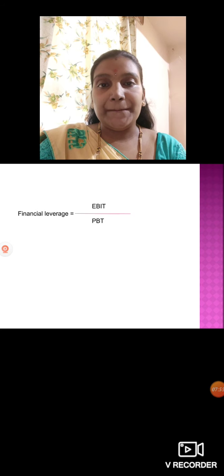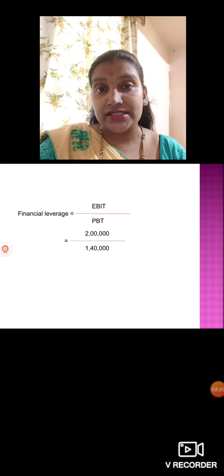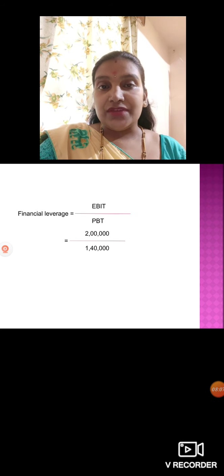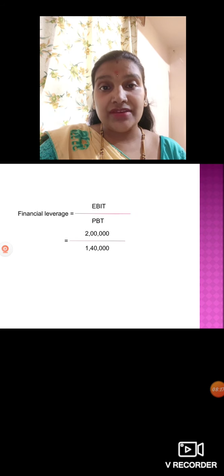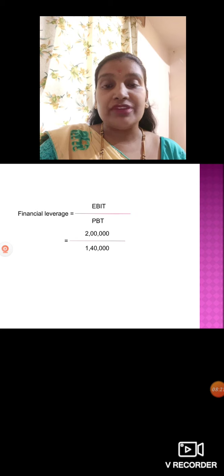Okay. Then we will calculate financial leverage here. EBIT divided by PBT, profit before tax. How much we have before interest and tax? EBIT it is 2 lakh. And PBT how much we got? 1,40,000. Profit before tax you should consider. Okay. Just we have shown there because they have given in the problem preference shares also. So we have deducted the tax. Then we had paid dividend to preference shareholders. But while calculating financial leverage, you should consider only profit before tax.